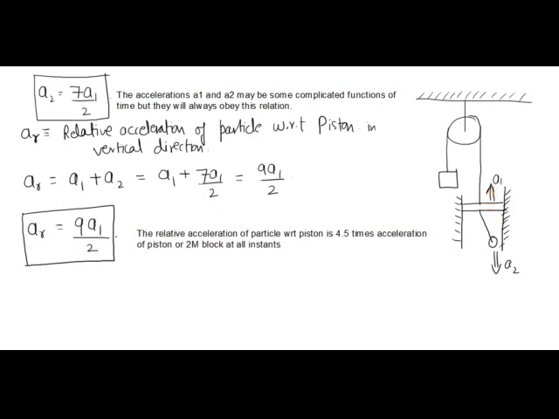Or in other words, if I am an observer sitting on this piston, and I know that the piston is moving upward with an acceleration a1, then at any instant the acceleration with which I will observe the particle to be moving in downward direction will be 9 by 2 times a1. Okay, I hope this is clear to all of you.